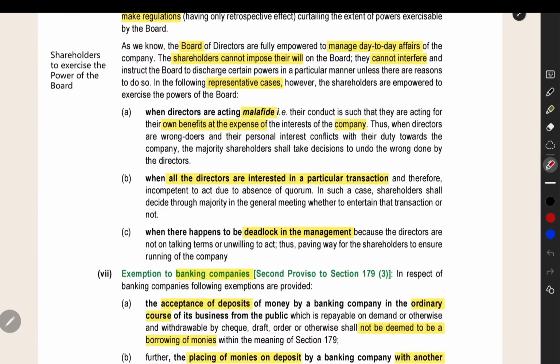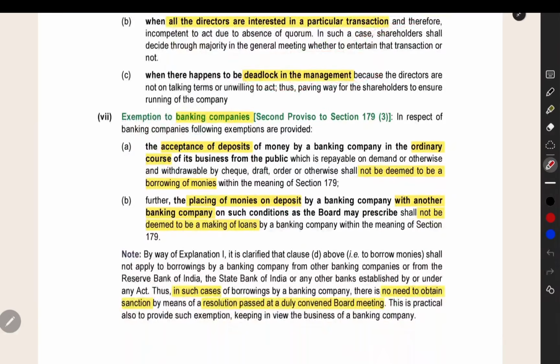The directors are not acting in the interest of the company. All the directors are interested in a particular transaction. There's a deadlock in the management. In these cases, the shareholders will take over the company and exercise the powers of the board.